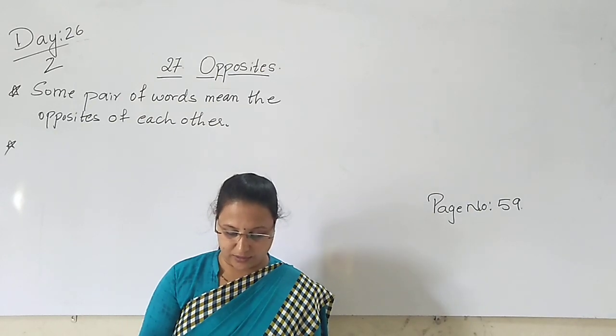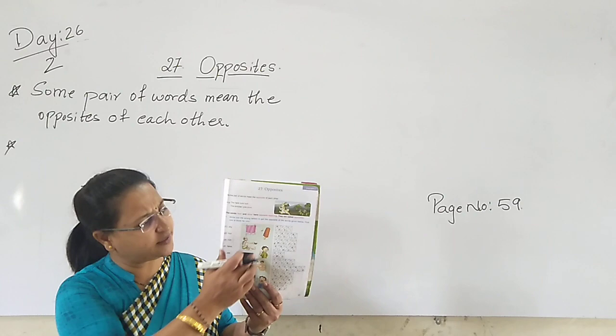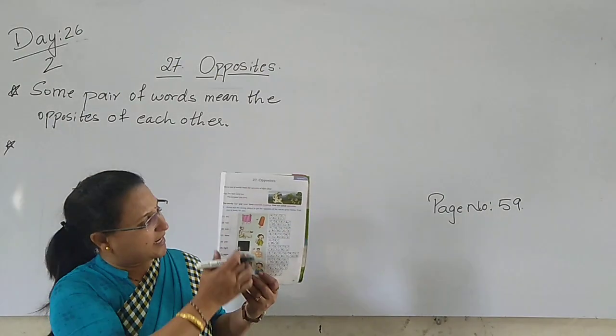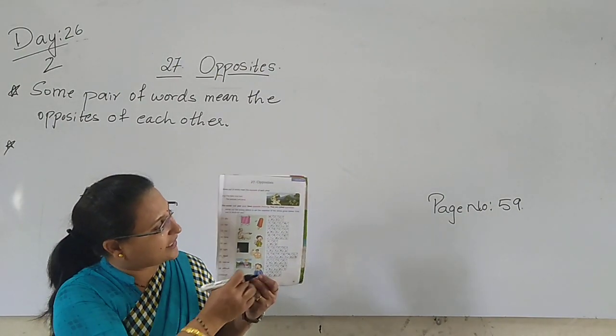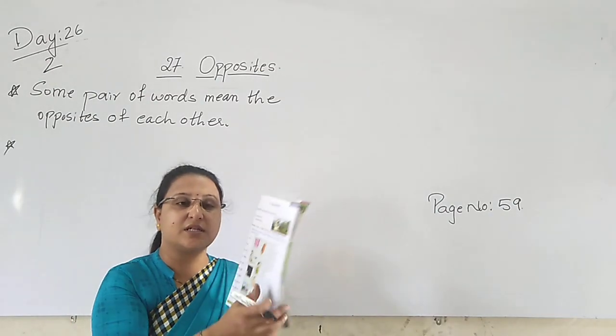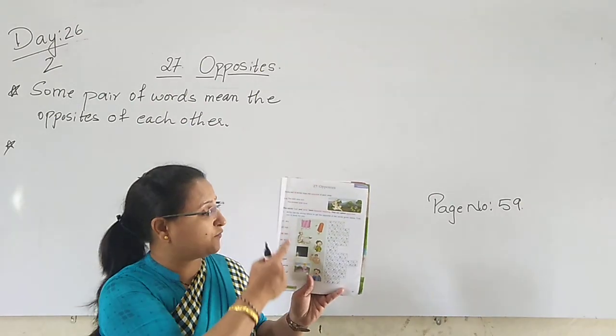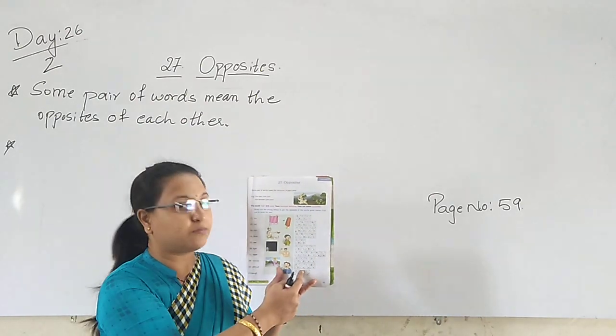So here you can see in the textbook, they have given some pictures, and here they have given some words. And here in the box also they have given some words, and we have to find out the opposite for the given word in this box.